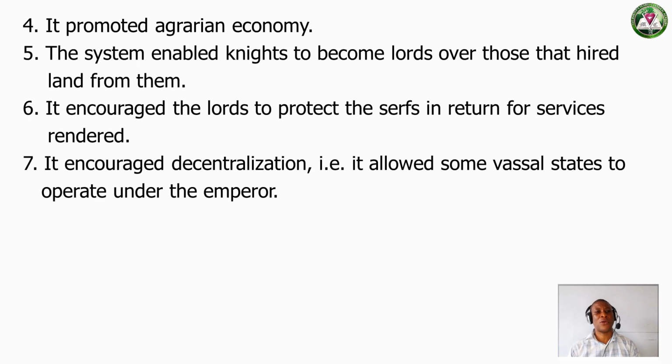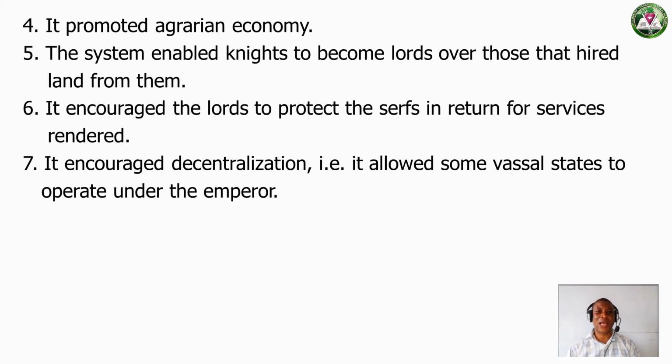Apart from that, another positive angle to feudalism is that it encouraged the lords to protect the serfs in return for services rendered. I've explained this point before when I said that the servants could render security services to their masters. In return, their masters could equally render assistance to them by giving them land and seeing to their welfare too, seeing to their protection, that nobody lords over them. These are benefits that could be derived from this system.